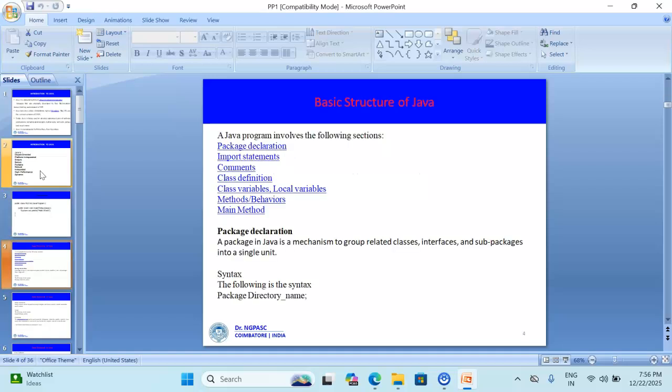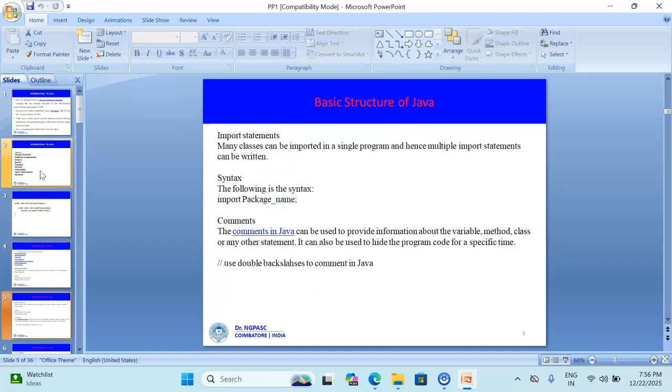And this is the basic structure of Java. This involves six steps. First is package declaration, next is import statement, comment, class definition, variables, methods, and the main method. The first one is package. It is used to group all the related classes together.